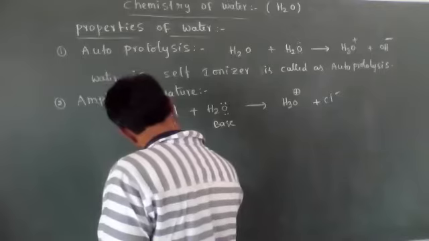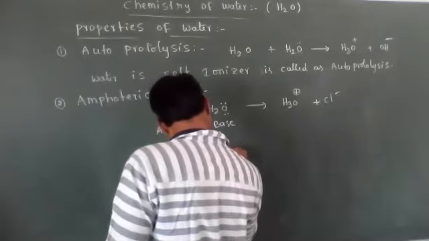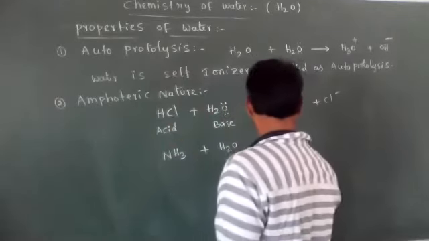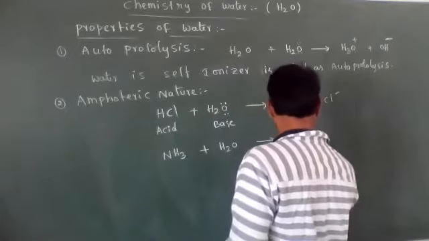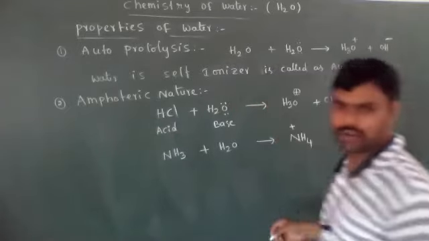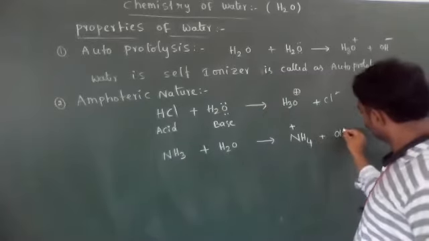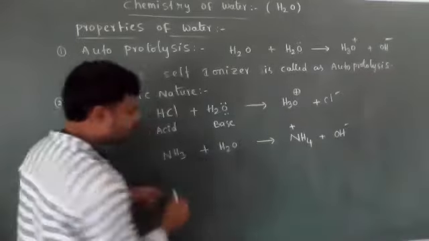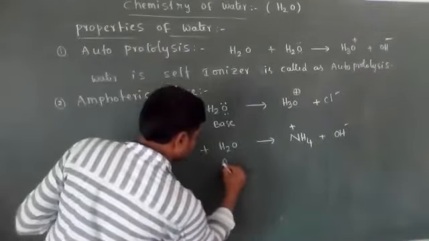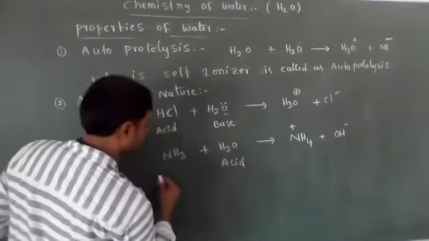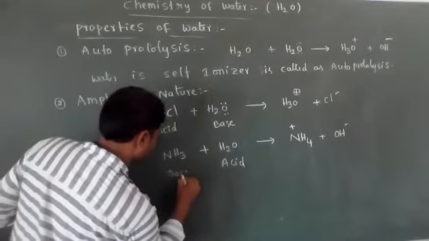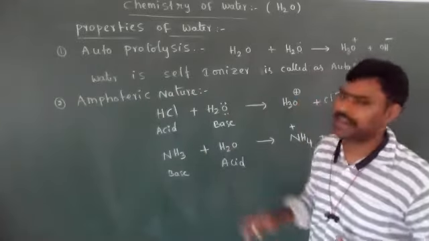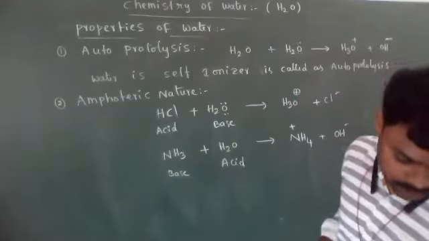And ammonia is a proton acceptor, forming NH4+ and OH-. In this case, the proton is donated from water. The water is an acid; it acts as acidic in nature. So the water is reacting with acids as well as bases. That's why water has amphoteric nature.